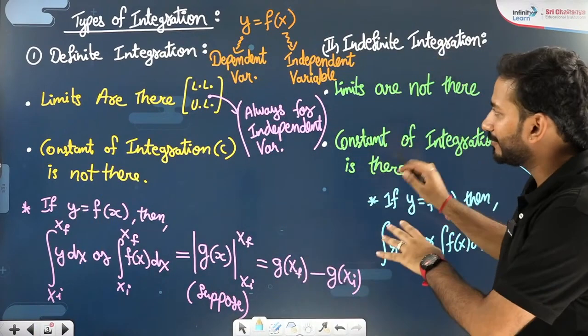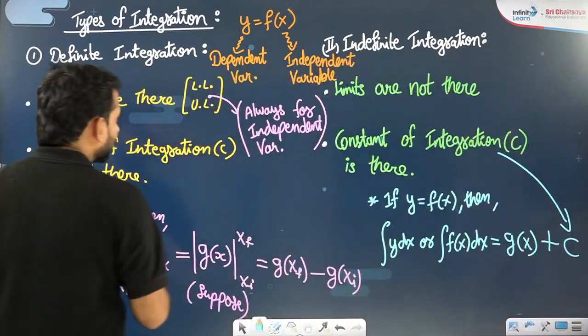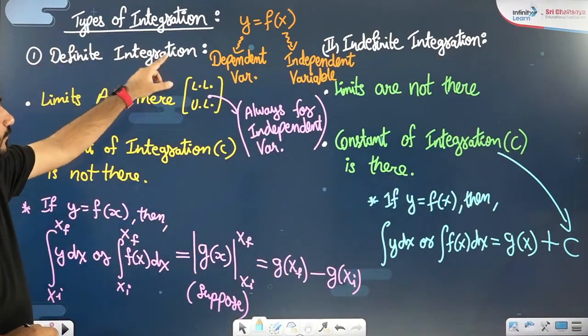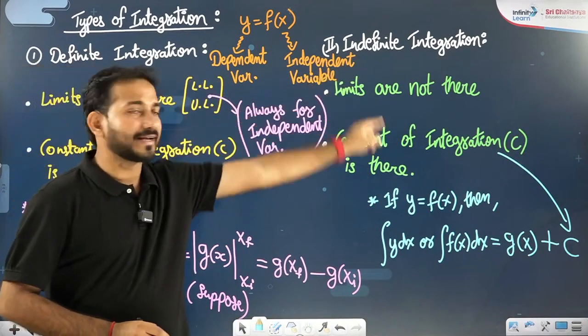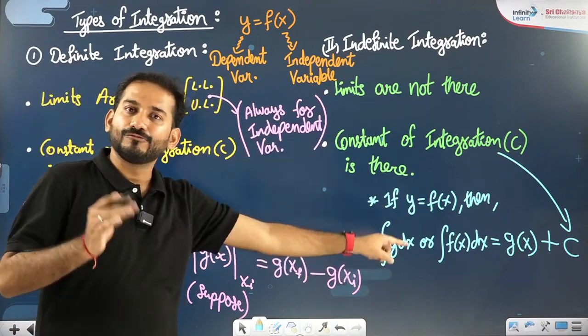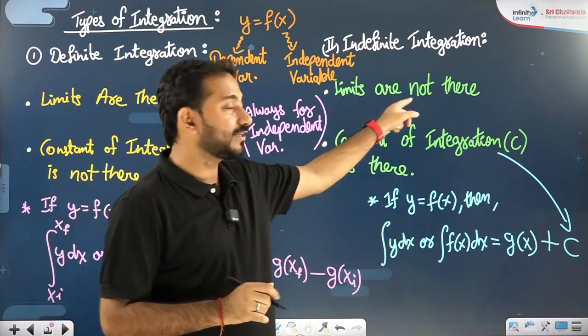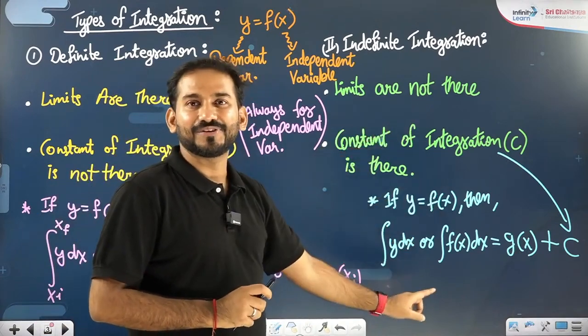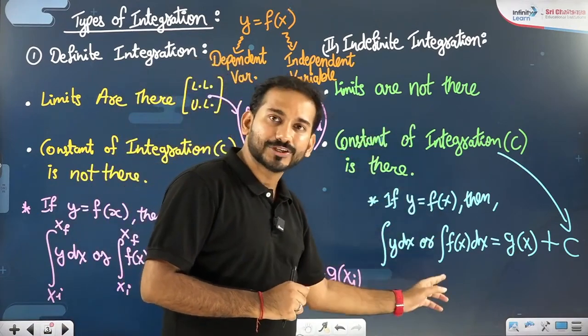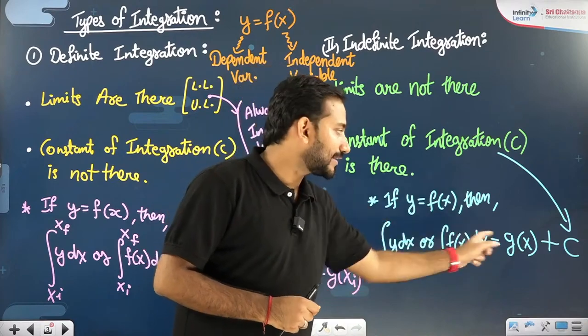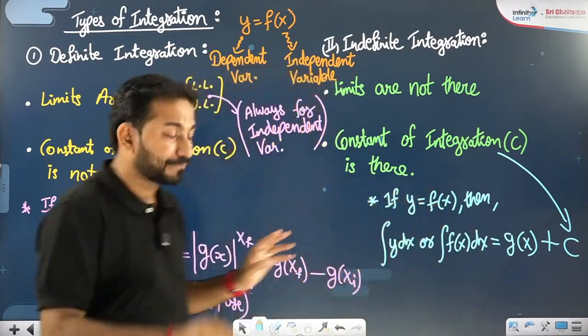Before you take the screenshot, let me give you another quick review. There are 2 types of integration. Indefinite integration: we know we have to sum it up, but from where till where we don't know. So limits are not there, but the constant of integration will be there, meaning the same question will have the same answer, but plus c every time.